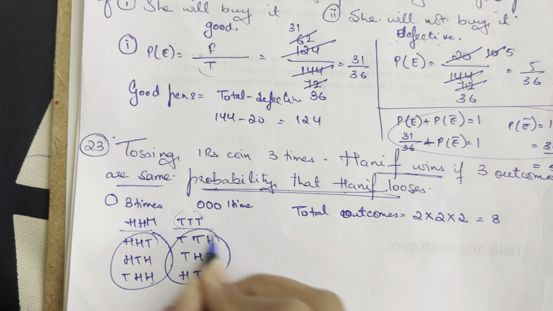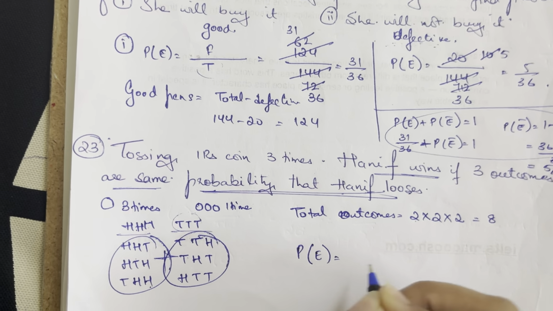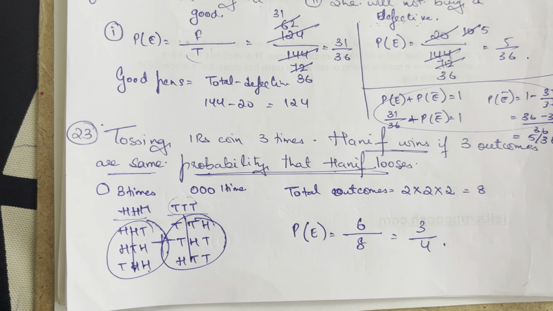He loses for these outcomes, right? So the probability that Hanif loses is 3 plus 3, that is 6, upon the total, that is 8. Reducing it down, it becomes 3 upon 4, which is the probability that he loses. That's the end of the chapter from the textbook. The next video will cover not the exemplar, but the R.D. Sharma questions for probability.